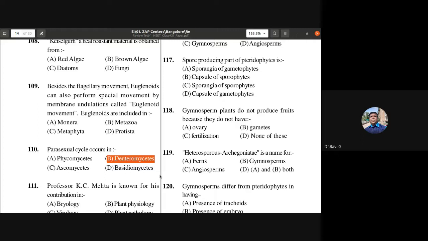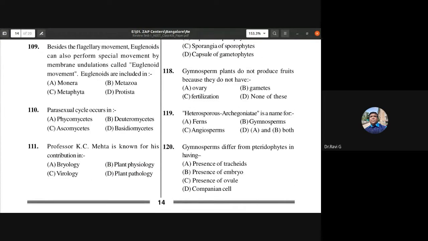Phycomycetes, ascomycetes, basidiomycetes are all types of classification of fungi. Professor K.C. Mehta is known for his contribution in bryology, plant physiology, or plant pathology? Mehta is known for his contribution in plant pathology, that is the study of diseases in plants. We call it plant pathology. Okay, so that is the answer. So 111 D is the answer.